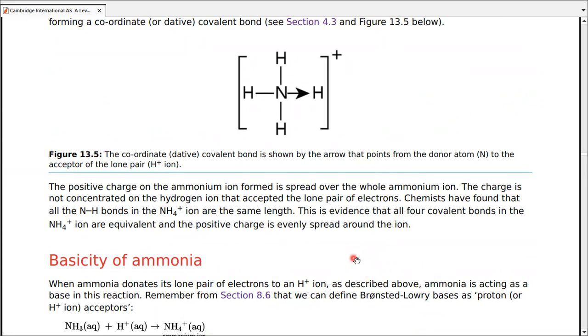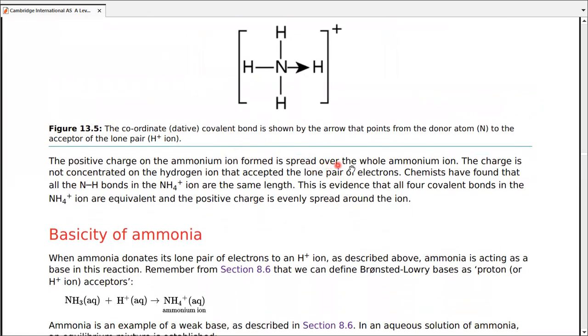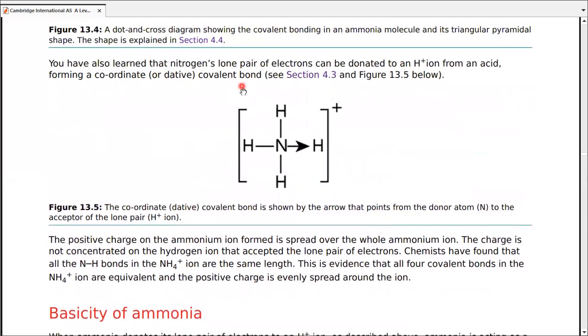So the positive charge on the ammonium ion formed is spread over the whole ammonium ion. That's why we use the bracket. This charge is not concentrated on the hydrogen ion. They accepted the lone pair of electrons. Chemists have found that all the N-H bonds in NH4+ are the same length. Even the dative bond is actually of the same length as the covalent bond. This is the evidence that all four covalent bonds in NH4+ are equivalent and the positive charge is evenly spread around the whole ion, hence the use of brackets.